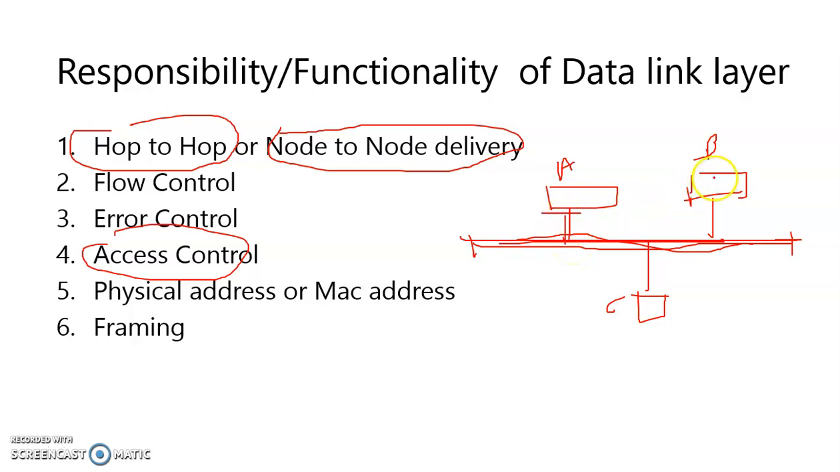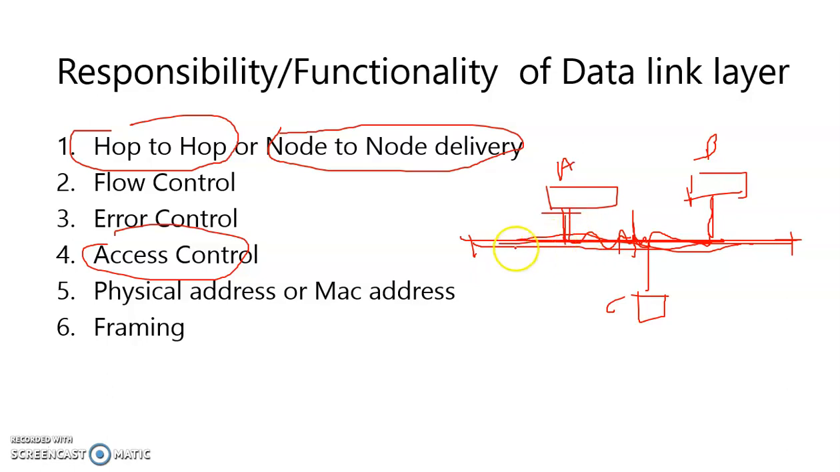At that same moment B also checks whether the medium is free, so B sends some data and A sends at the same moment. So at that moment they collide with each other, because a collision happens there. To avoid that collision we use access control.